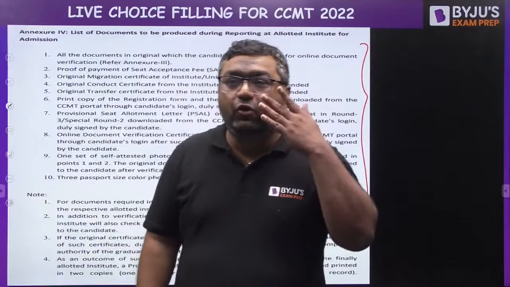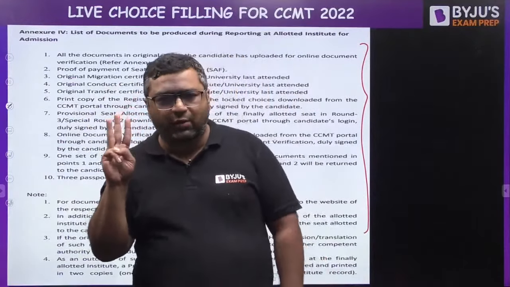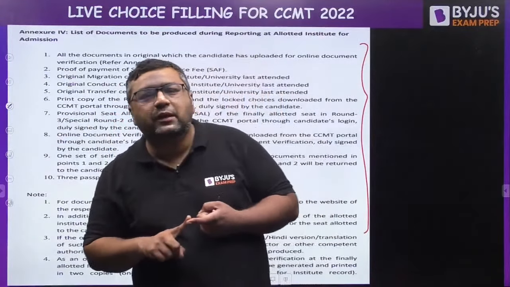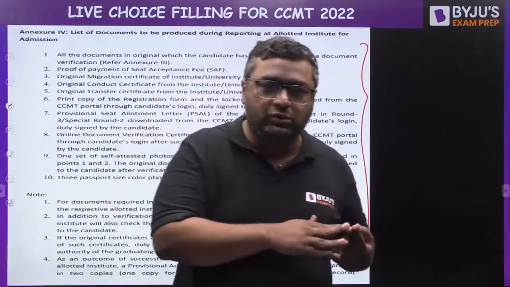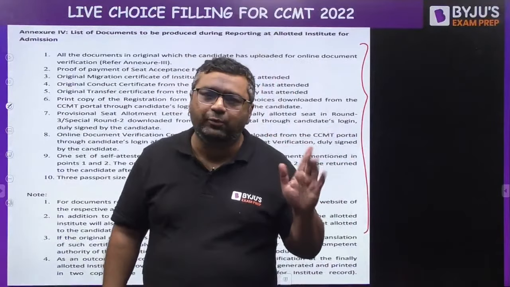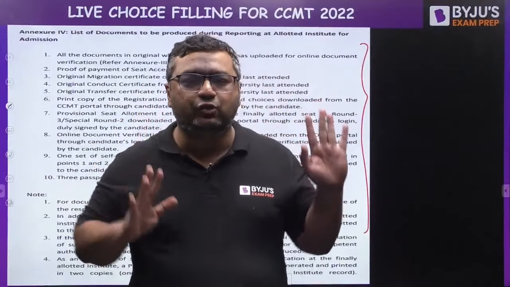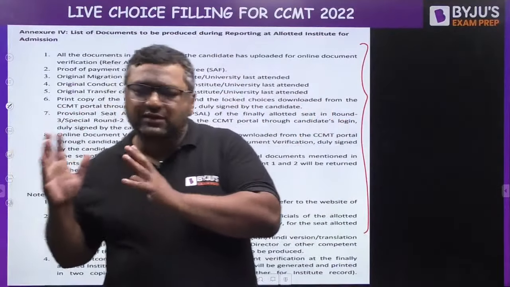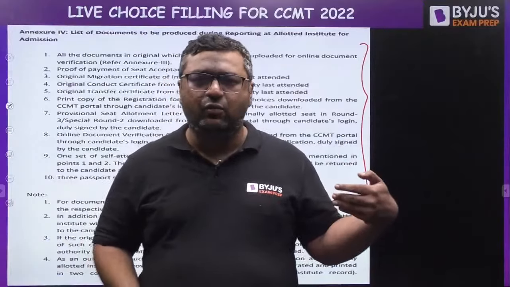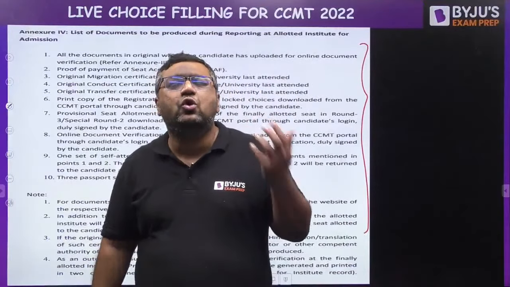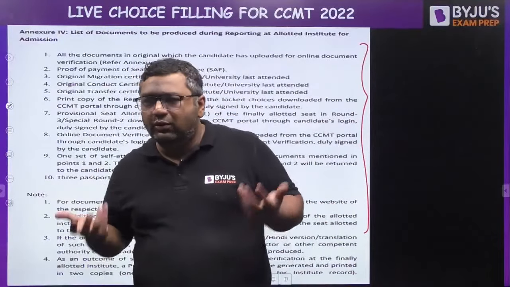Mandeep Singh asks, sir, for all rounds do we have to pay? No dear Mandeep, you need to pay the first time for 3 regular rounds. Once you pay 3,000 rupees, it will be valid for 3 regular rounds. If you want to participate in the special rounds, you need to pay 3,000 rupees again. So if you want to attend all 5 rounds of counseling, 2 times 3,000 rupees needs to be given. But if you want to attend only the first 3 regular rounds, only 1 time fees is there. And if you get a seat, no need to go for the special round. The special round is majorly for those who do not get anything in the main round, whose GATE score is so poor that they feel they are not going to get anything in the regular round.